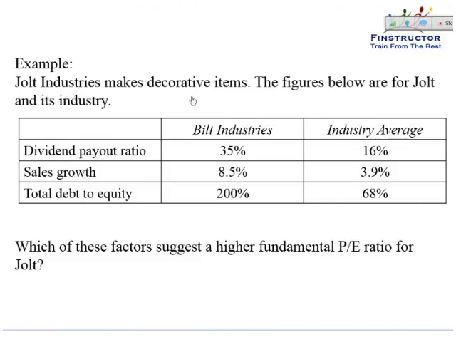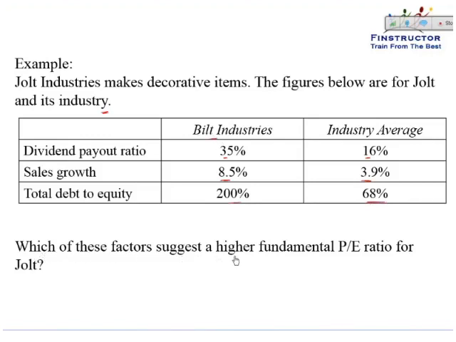Built Industries makes decorative items. The figures below are for Built and its industry. Dividend payout ratio is given to be 35%. The average for the industry is 16%. Sales growth is 8.5%. The industry average is 3.9%. Similarly, total debt to equity is given for the industry as well as for Built.